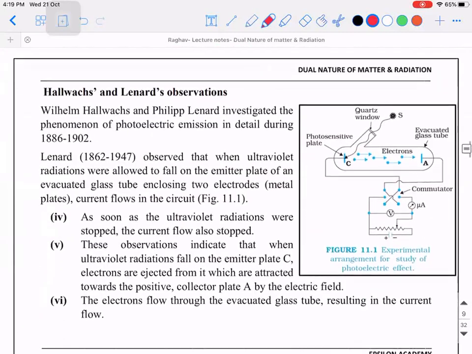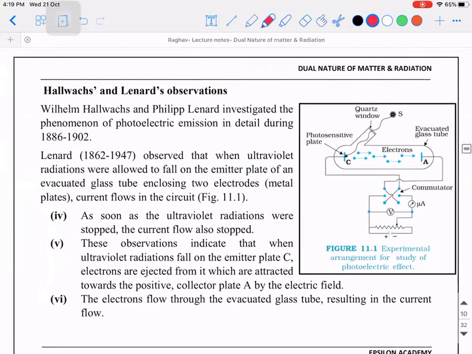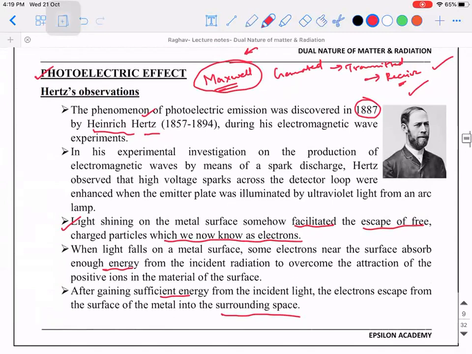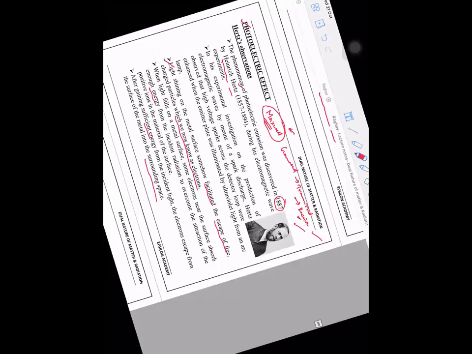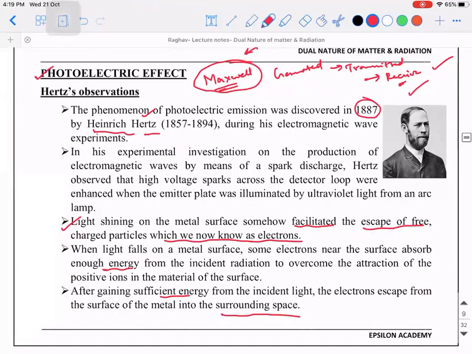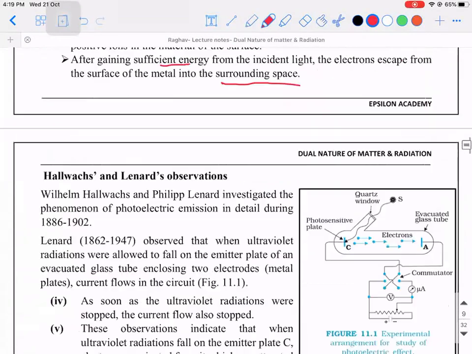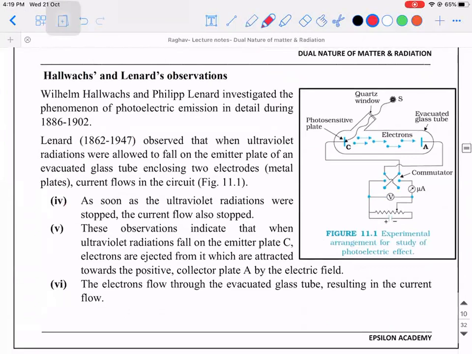So from here, the important concepts start. Okay. So what did Hertz do? He observed something like this happening, right? When light was absorbed by certain metal surfaces, he could observe some particles came out of it. Right. But we need to experimentally prove that also, right? To experimentally prove that, there were two scientists, that is Hallwachs and Lenard. They performed an experiment to actually show the phenomenon of photoelectric effect.